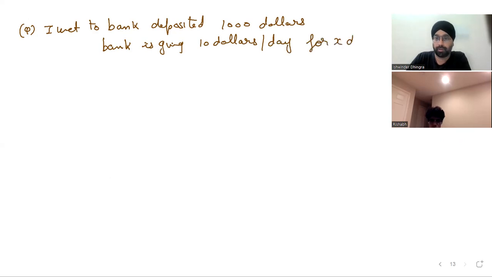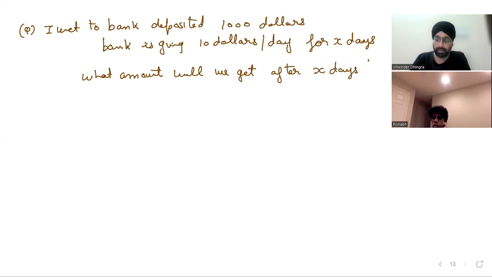We need to find out what amount we will get after X days. Can you tell me?